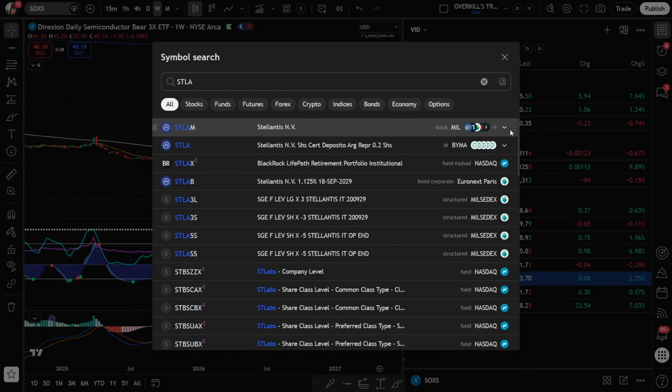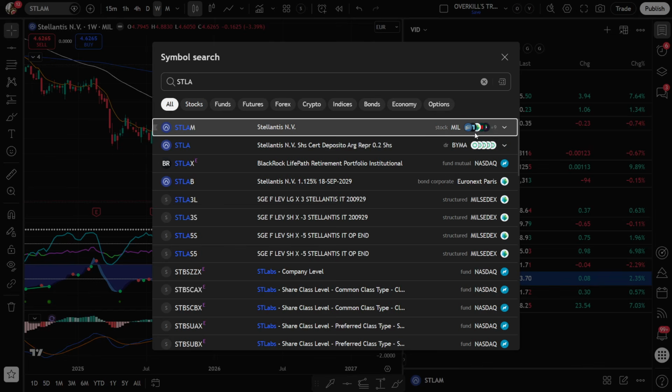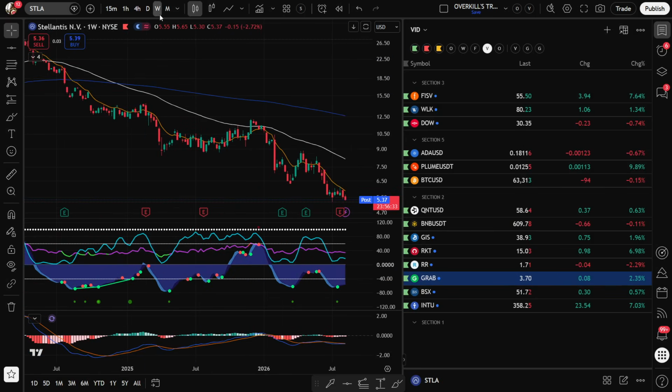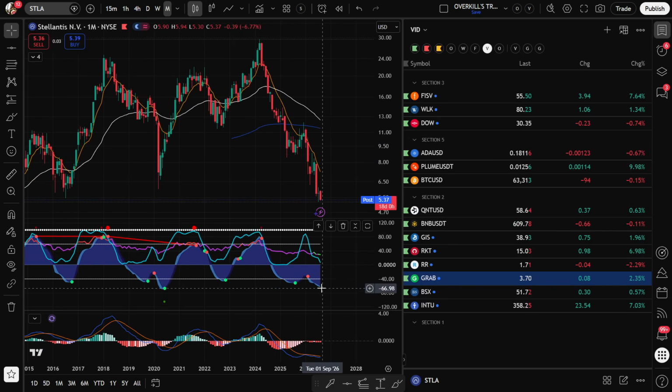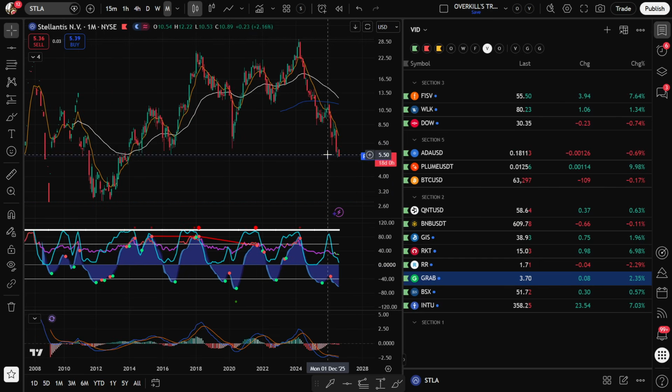STLA. It's another one that's gotten smoked over the last couple of years, actually. This is the maker of Jeep and Dodge. They're just getting smoked on here. So what I'm looking for is a monthly signal. I think I entered this one at around $6, so I'm down a little bit on my position.